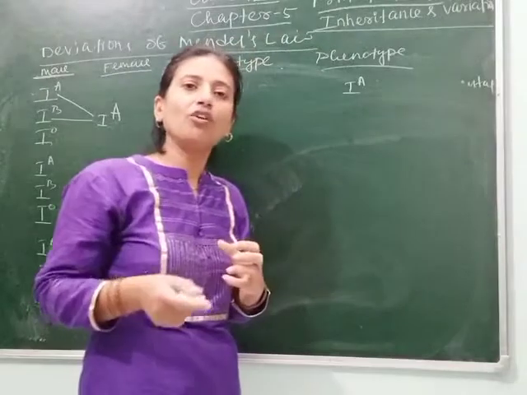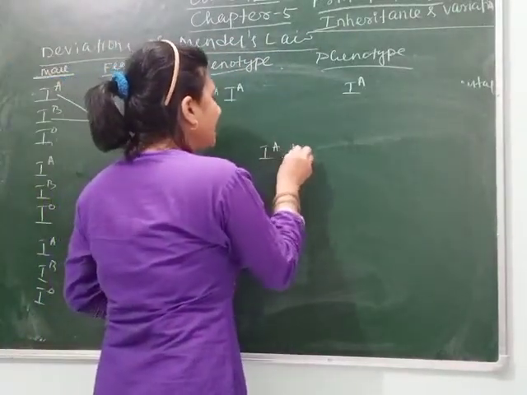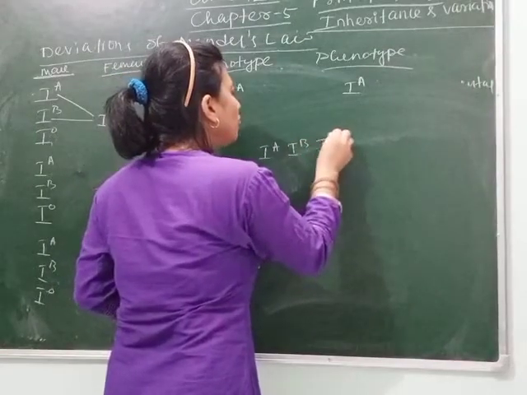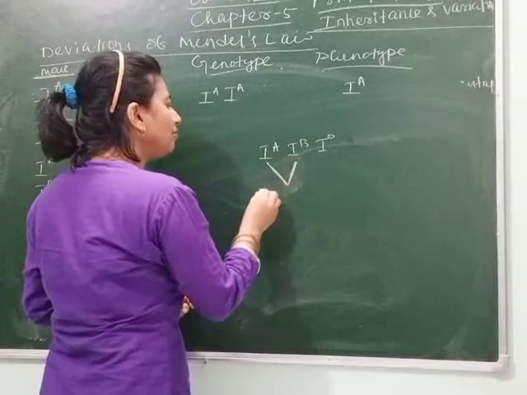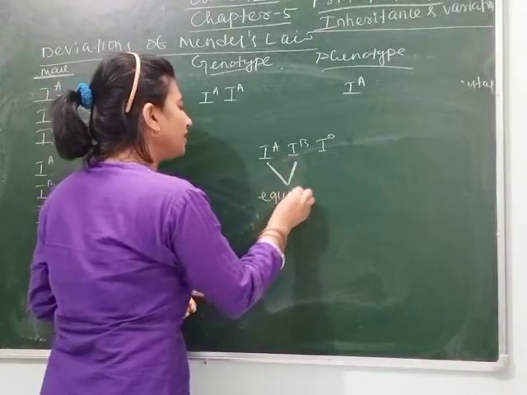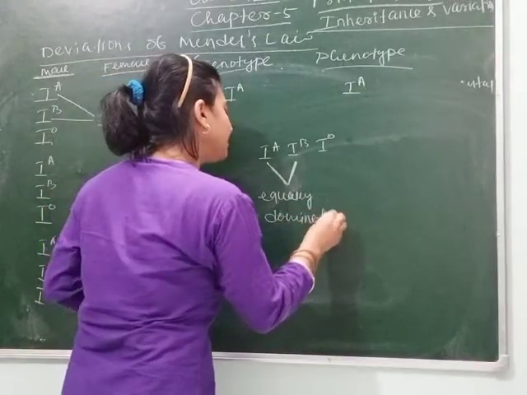But if we know the concept behind it, between IA, IB and IO, IA and IB are equally dominating. Why are they equally dominating?